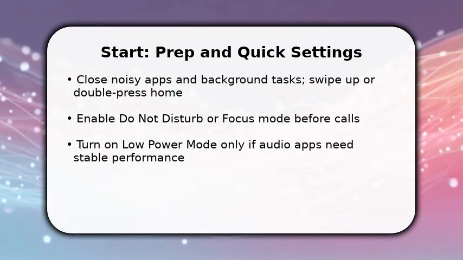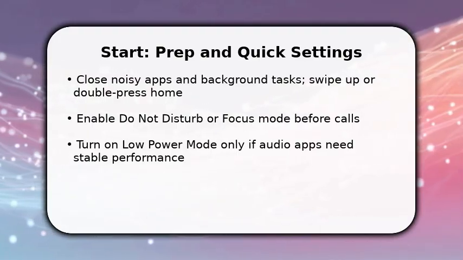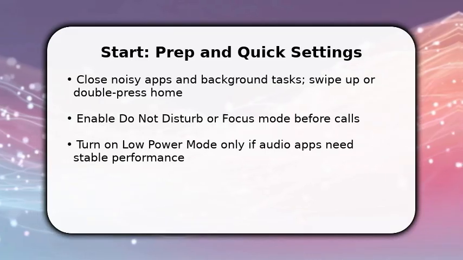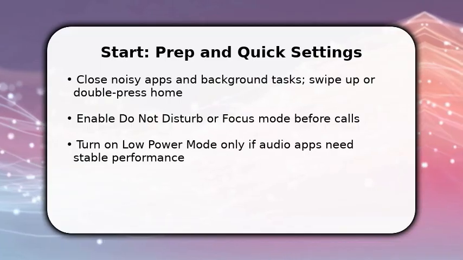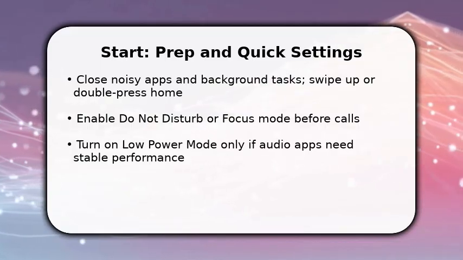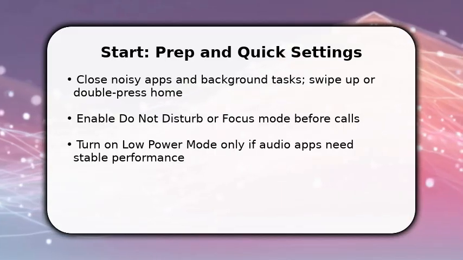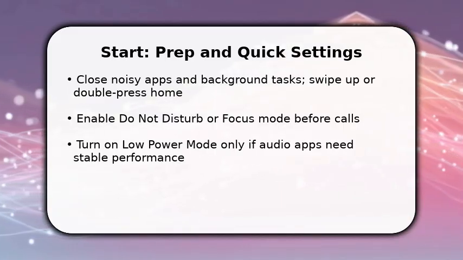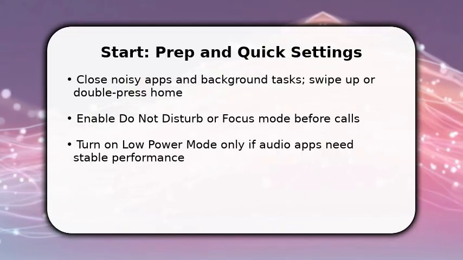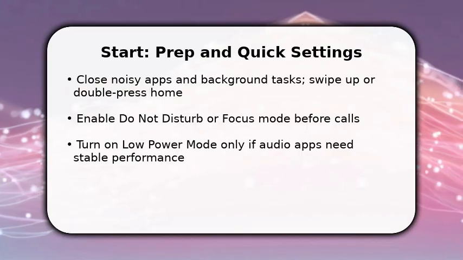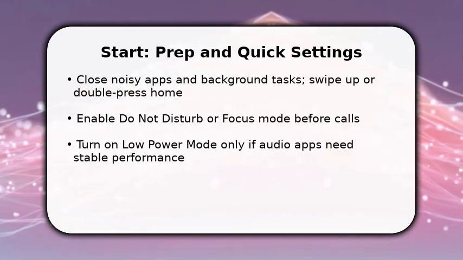You begin by reducing competing sounds and processes. Close apps that use the microphone or speakers so CPU and audio routing stay clean. Once done, enable focus or do not disturb to block alerts that create sudden noises. Make sure Bluetooth is off if you want the iPhone mic rather than a paired device. If using wired headphones, plug them in firmly. These steps lower system noise and prevent interruptions, which directly improves call clarity and microphone priority on your device.